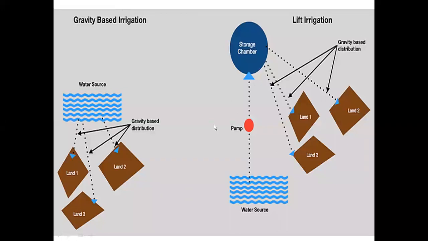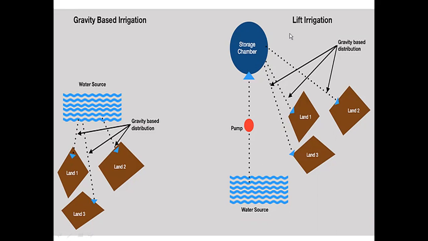Here we can see the basic difference between gravity-based irrigation, that is our traditional irrigation, and lift irrigation. Here in gravity-based irrigation, the water source is located above the farm. Here this is land 1, land 2, land 3. That is, these are different lands in which we have taken the crops, and these farms are located below the water source. Hence water can be distributed to these lands by gravity flow.